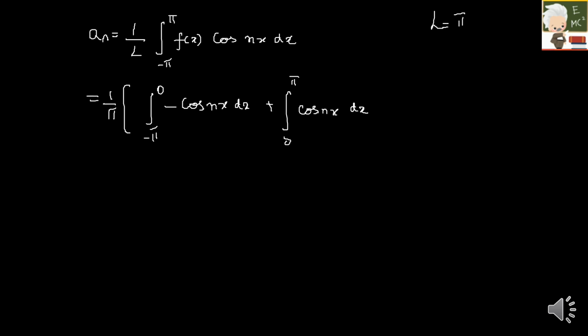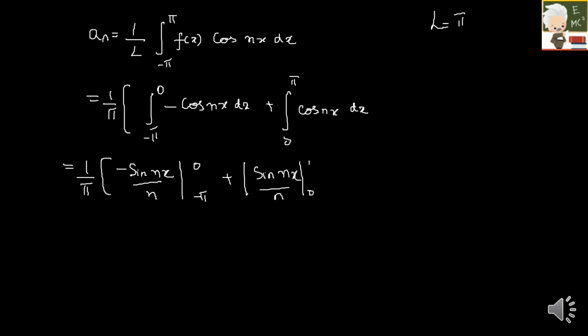So which will be 1 by pi. When you integrate minus cos nx, this would be sin nx only. So we have a minus, so it is minus sin nx divided by n, and the limits are from minus pi to 0, plus, again if you integrate cos, it is sin, so sin nx by n, and the limits are from 0 to pi.